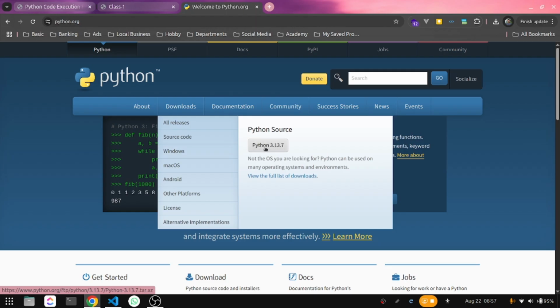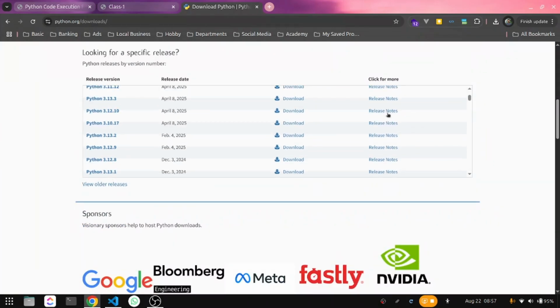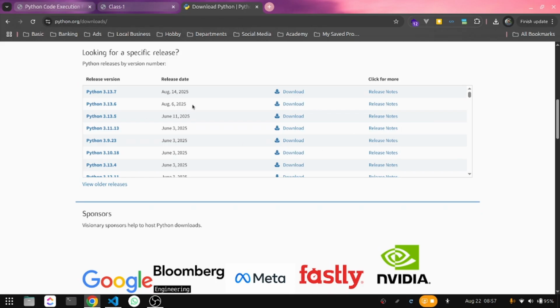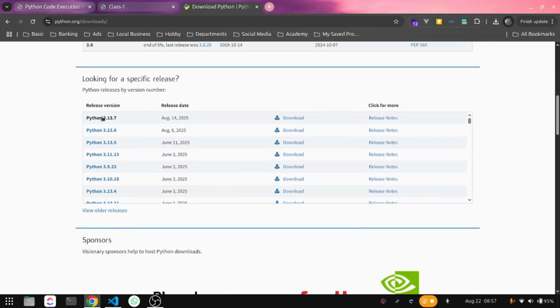From here you can always download the latest version of Python. If you click on all releases, then you can see all the releases here. You can download a specific version of Python. The latest version of Python is 3.13.7, so you can download it by clicking here, and after that you will get an MSI file that is easy to install by double clicking on the file.